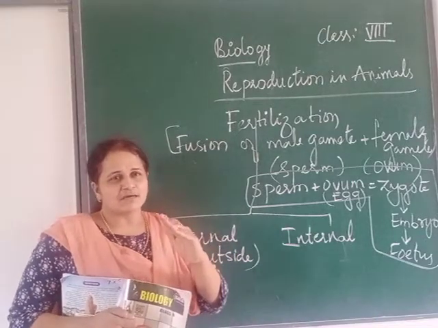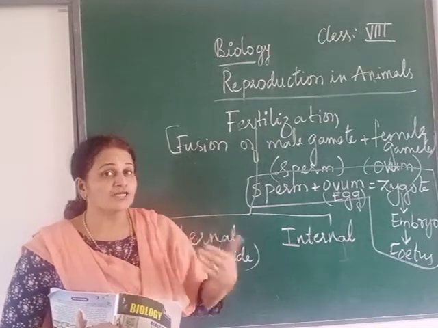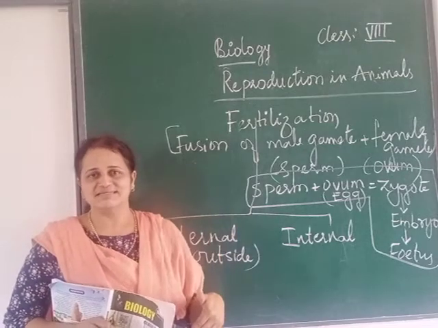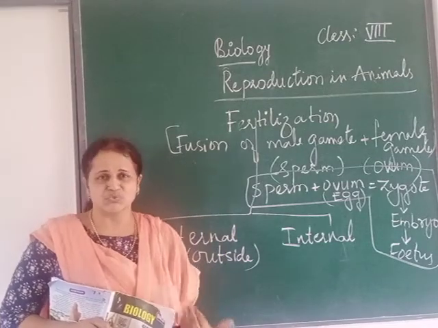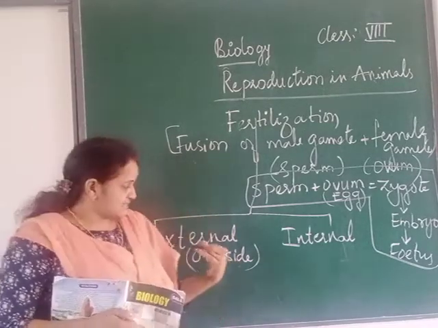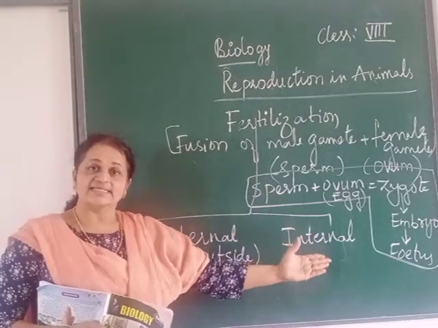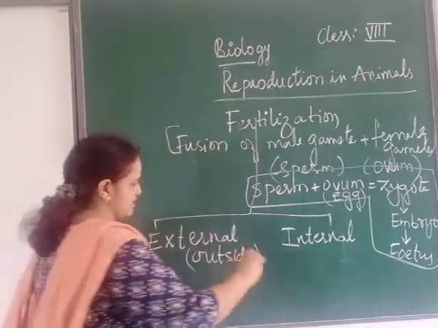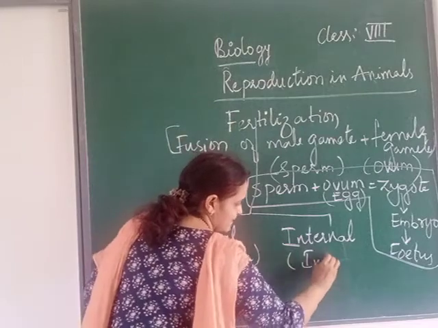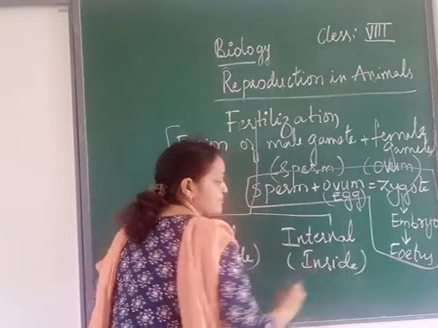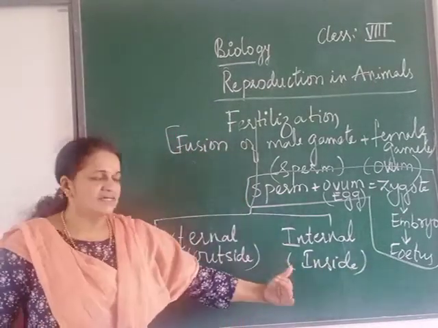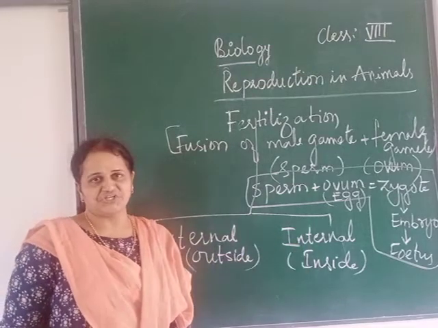Now just compare yourself. You were all born inside your mother's womb, isn't it? So inside means internal. When it takes place inside the female body, it is called internal fertilization.